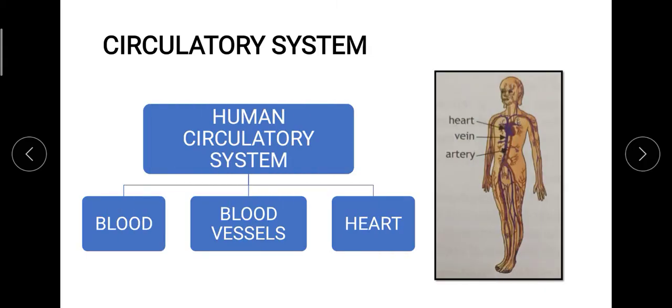Now the next thing that we are moving into is the next system, that is the circulatory system, which is made up of three major components. First is blood, the fluid which is flowing in our body. Then we have blood vessels, the channels or pipe-like structures inside which the blood is flowing. Then we have the heart. Heart is the main component of your circulatory system, because it is the motor or the pump for the whole process to carry forward.